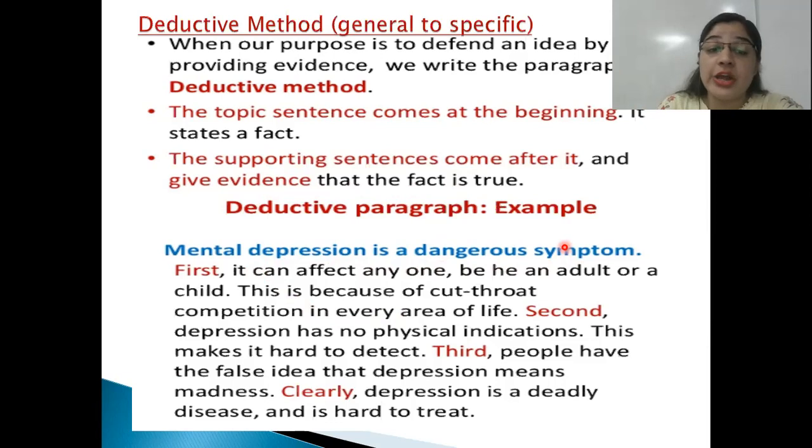Why it is dangerous? First, it can affect anyone, be an adult, child. This is because of cutthroat competition in every area of life. Second, depression has no physical indications. This makes it hard to detect. Third, people have false idea that depression means madness. Clearly, depression is a deadly disease and is hard to treat.